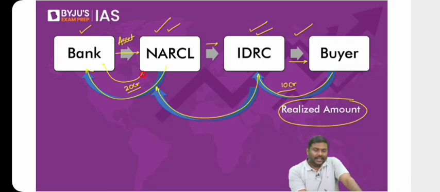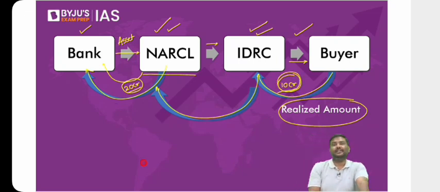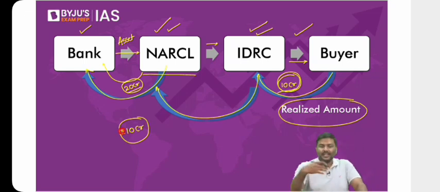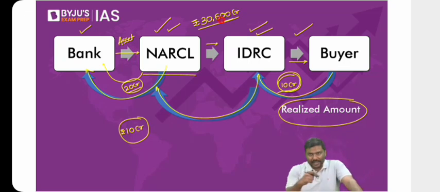What is the problem? NARCL has promised that it will pay 20 crore rupees for the asset, but by selling it in the market, they're able to get only 10 crore rupees. What is the shortfall? 10 crore rupees is the shortfall. That is where the Government of India has introduced a fund where it says, up to 30,600 crore rupees, I will make it available. Contingent, right? I'll make it available.